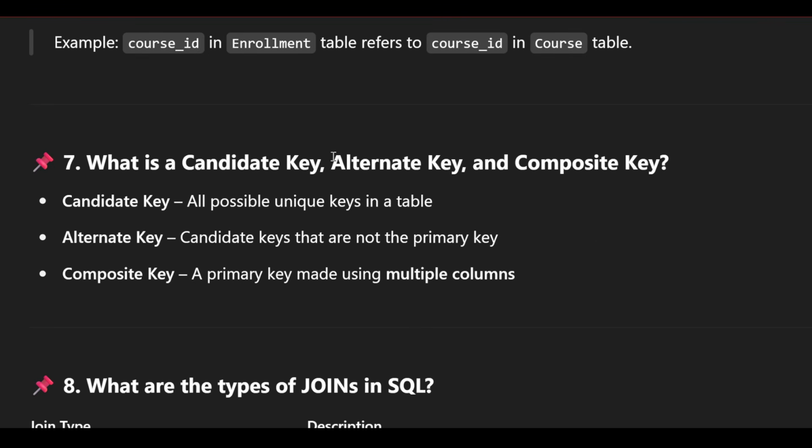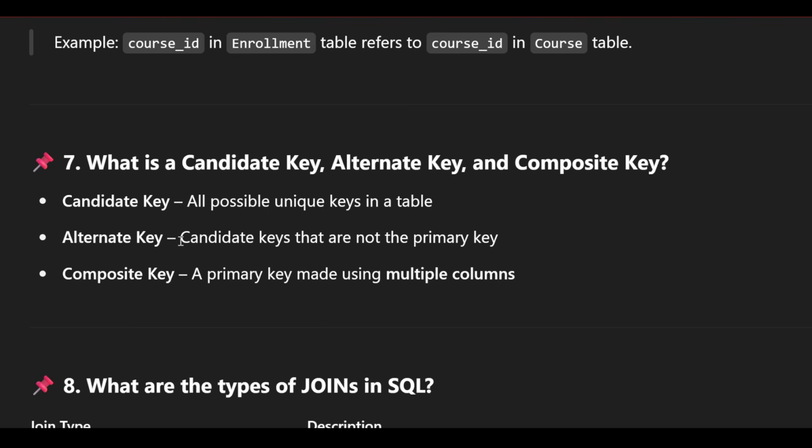What is a candidate key, alternate key, and composite key? Candidate keys are all possible unique keys in a table, meaning there can be more than one possible primary key. Like your Aadhaar card can also be your primary key, but in a table we take only one primary key, though there is a possibility of more than one. All these unique keys in a table are candidate keys.